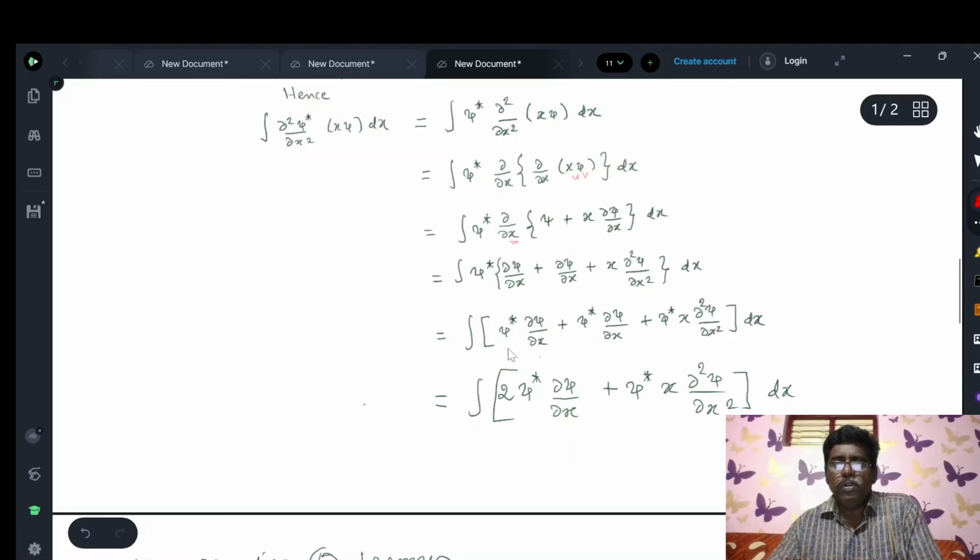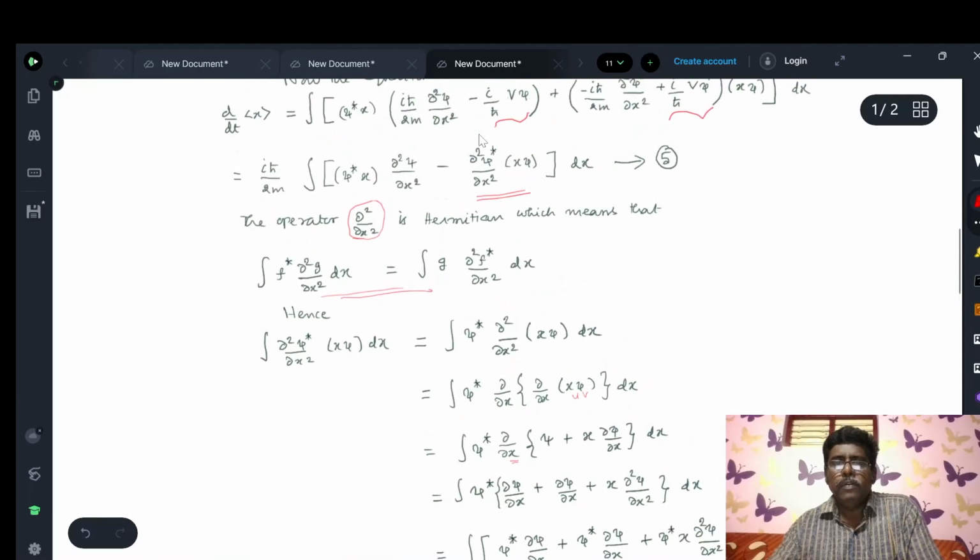If you combine these two terms, we get 2 ψ star ∂ψ/∂x plus ψ star x ∂²ψ/∂x², entire multiplied by dx. This is the value of this integral.